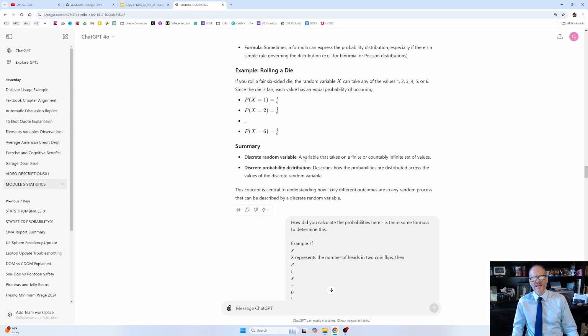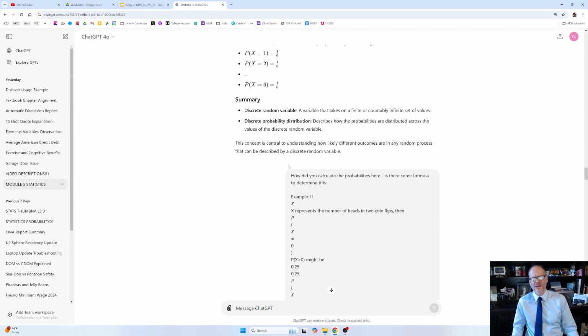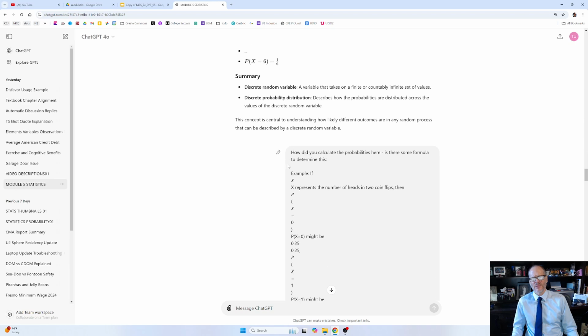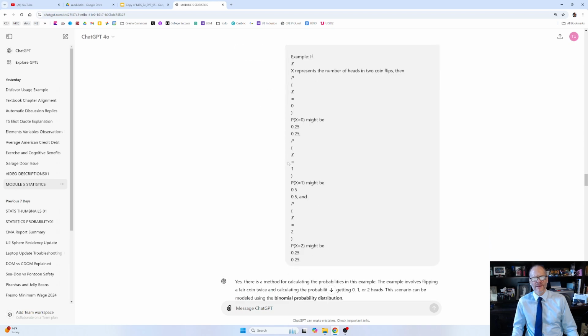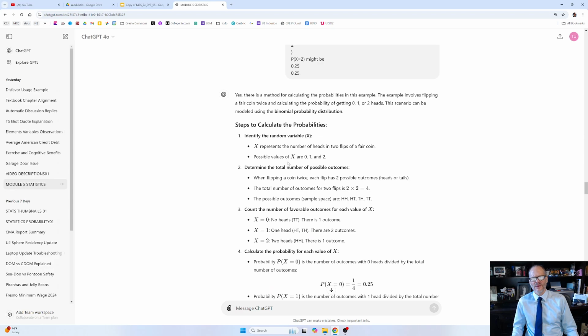And then they give us an example of rolling a die, 6 sides. So the probability of each of the values 1 through 6 is 1 over 6. And then that's a summary of it. You can pause the video and read it. And then we asked, right?